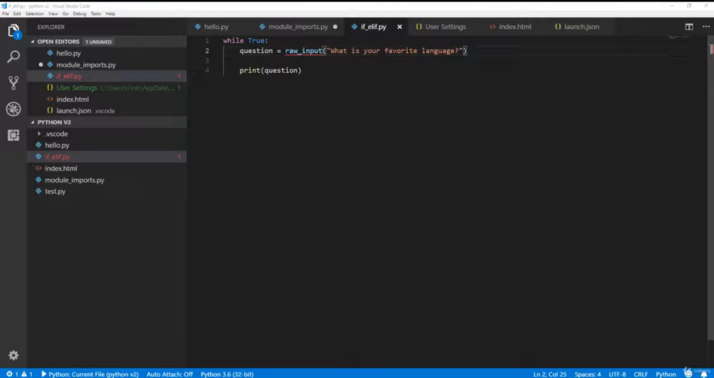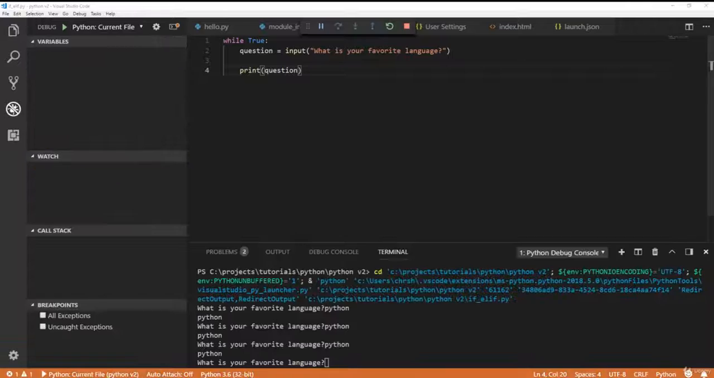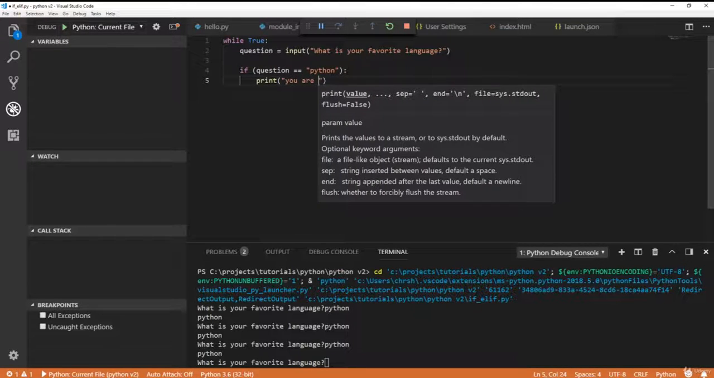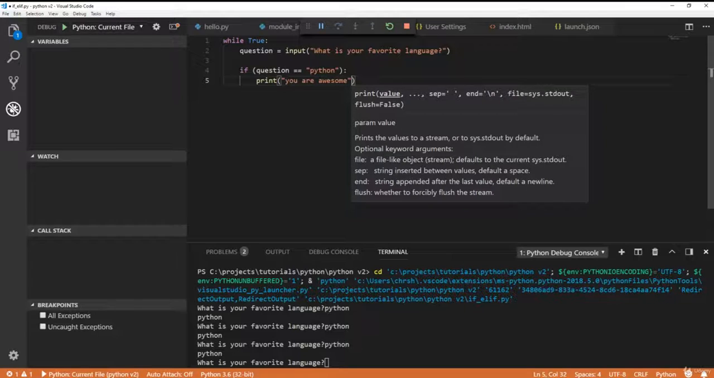My days with Python go way back to Python 2.0. If you're following in Python 2, you are going to use raw input, but nowadays it's just input for Python 3. So let's go ahead and add some logical operators to this statement. Instead of just printing the question over and over again, we can say, if question equals Python, then print you are awesome.